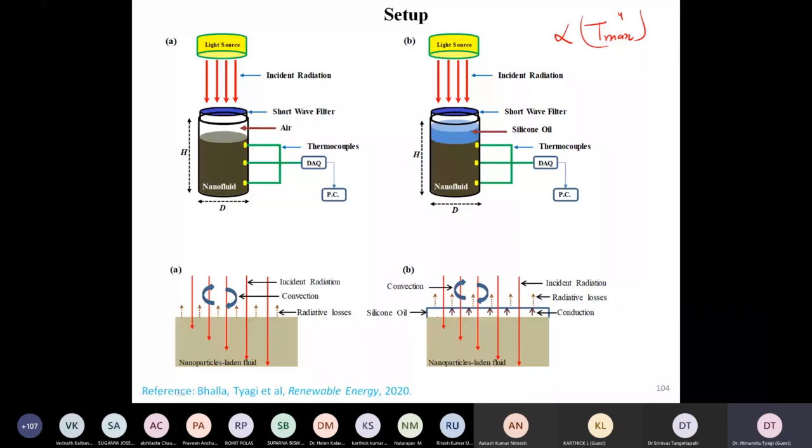Of course, this works only under this stagnation condition, but I think there can be some geometries under which, under flowing conditions also, we may be able to optimize the design and show a similar result. The main idea behind it was that even within the nanoparticle-based experiment, we add a thin layer of silicone oil on top. I hope you are able to see this white portion over here. There is extra silicone oil present here, which has a very interesting characteristic.